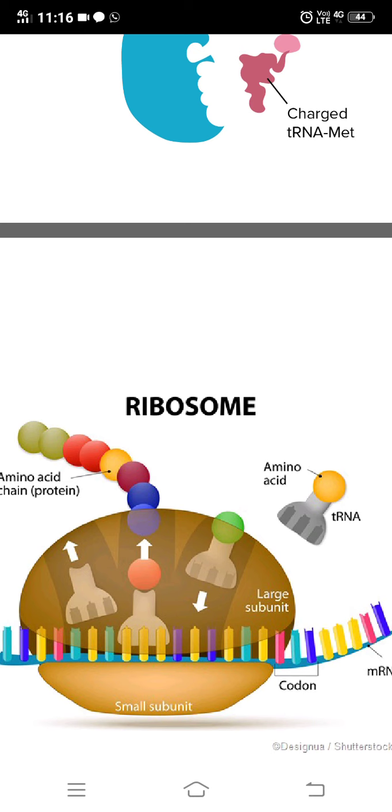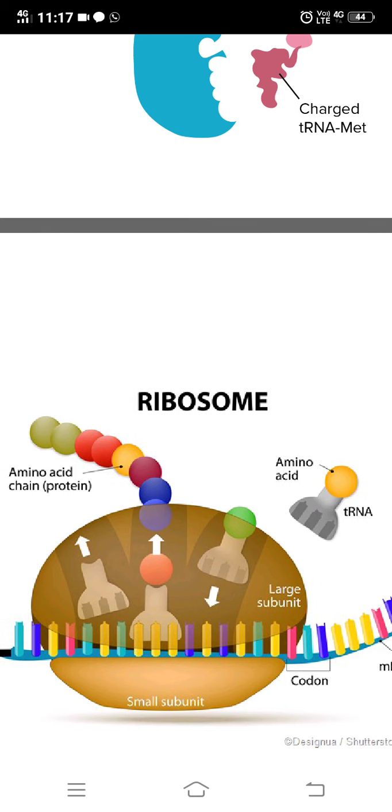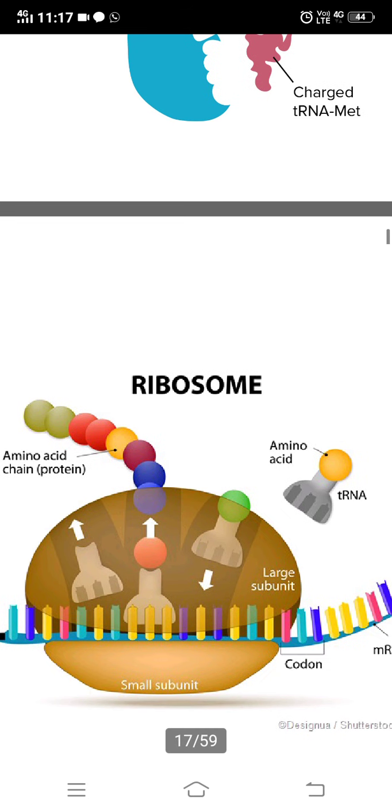Then it will go to the peptidyl site. It will release one amino acid, so methionine. Then the amino acid is separated from the tRNA. The tRNA will exit from the exit point. It will go to take another methionine. Same way, that is for the first start codon. The second tRNA will come. It is also having an amino acid. It will find its codon through the anticodon in the tRNA. It will come and attach there.